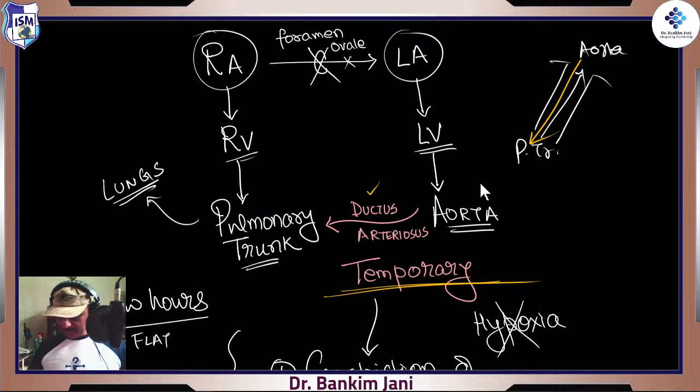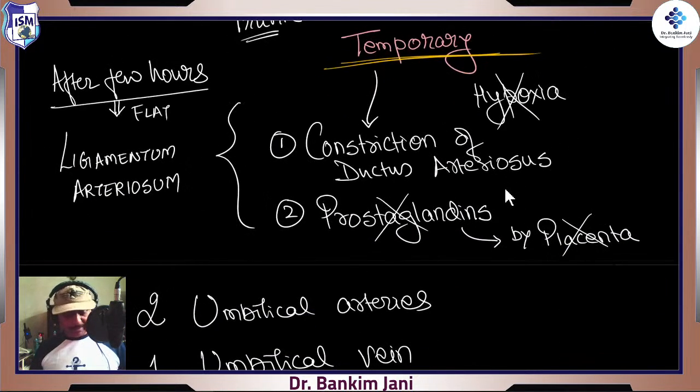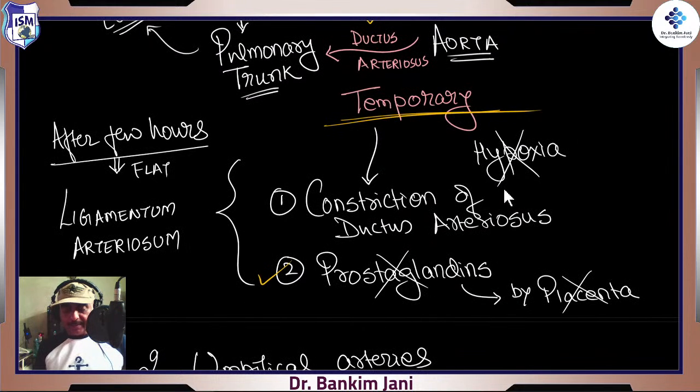Why temporary? I'll take this point first. This ductus arteriosus was dilated because the placenta was telling it so. Placenta was sending prostaglandins, telling it to remain intact.